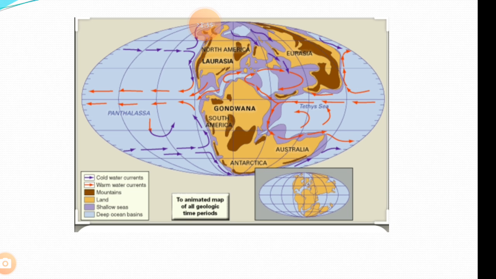So try to understand, the landmass is called Pangaea, and the water body is called Panthalassa. This is the simple structure that can be seen on the earth. So remember the part Panthalassa and Pangaea. Panthalassa is the water body, Pangaea is the landmass.